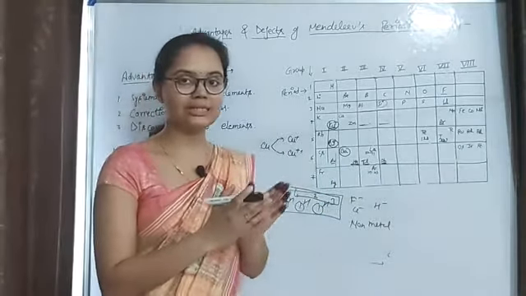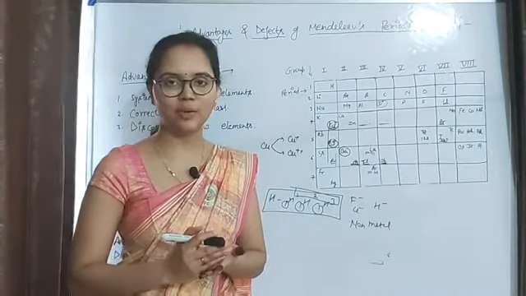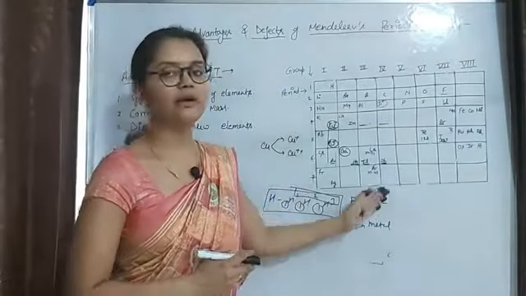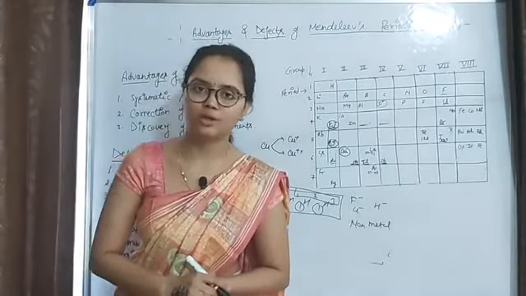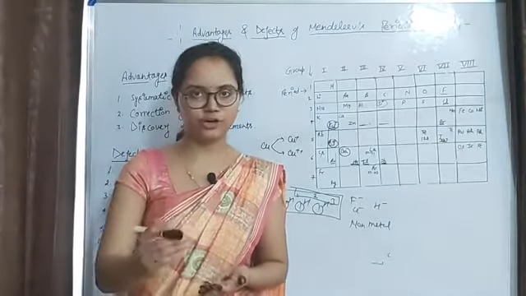All these elements are similar with respect to their physical and chemical properties, but Mendeleev placed all these similar elements in different groups. So this is the next anomaly of his periodic table, that he placed similar elements in different groups.